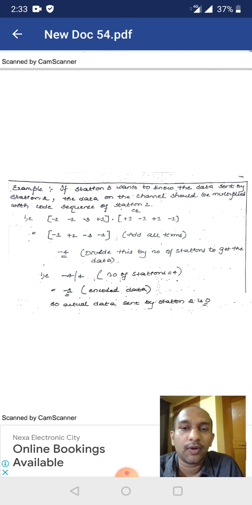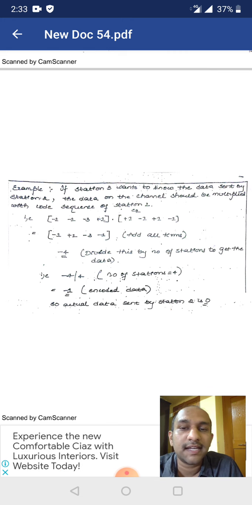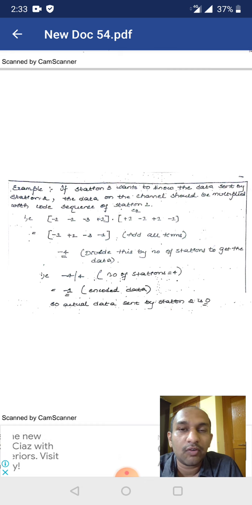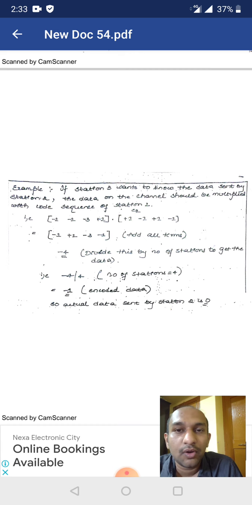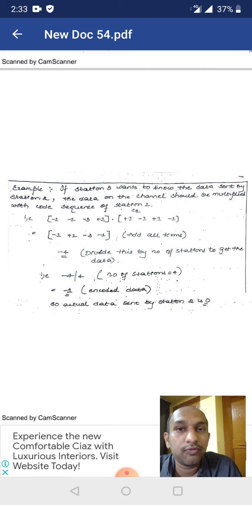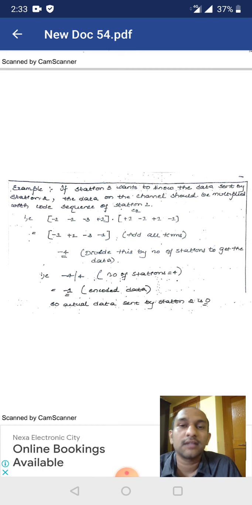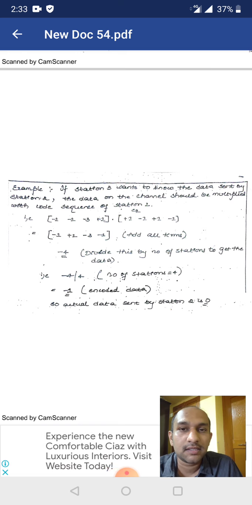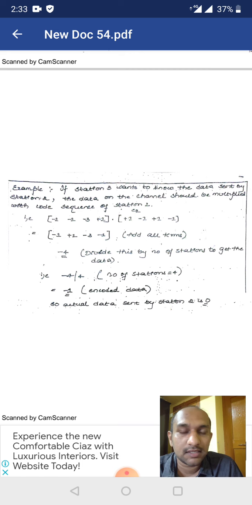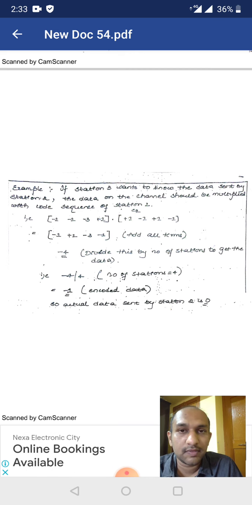So if station 3 wants to check what data is sent by station 2, then it has to multiply the value in the transmission medium with the chip sequence of the station it wants to check. Here station 3 is checking the data sent by station 2.